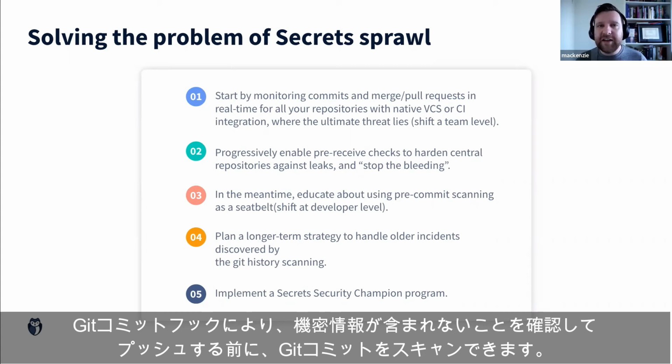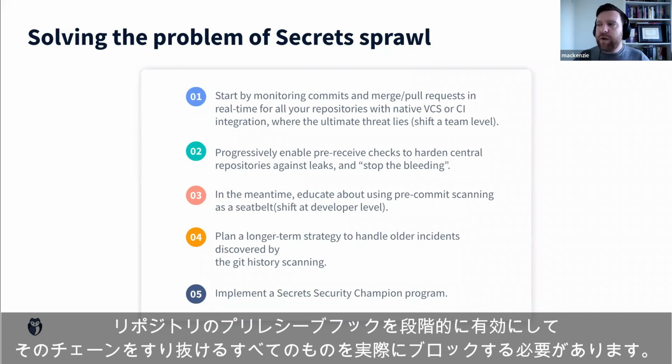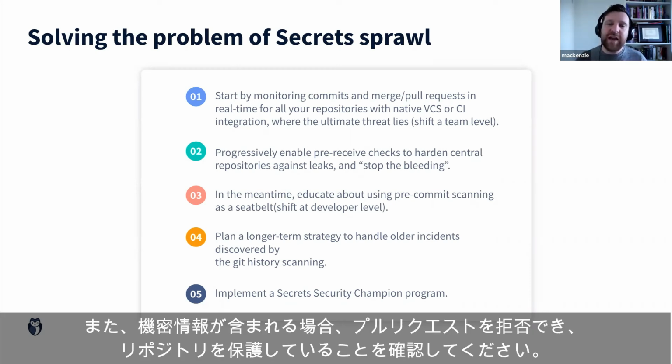We'll scan our Git commits before they are pushed to make sure that they don't contain secrets. We need to progressively enable those pre-receive hooks on our repositories to really block anything that slips through that chain, and make sure that we have protection on our repositories that can reject pull requests if they contain secrets.